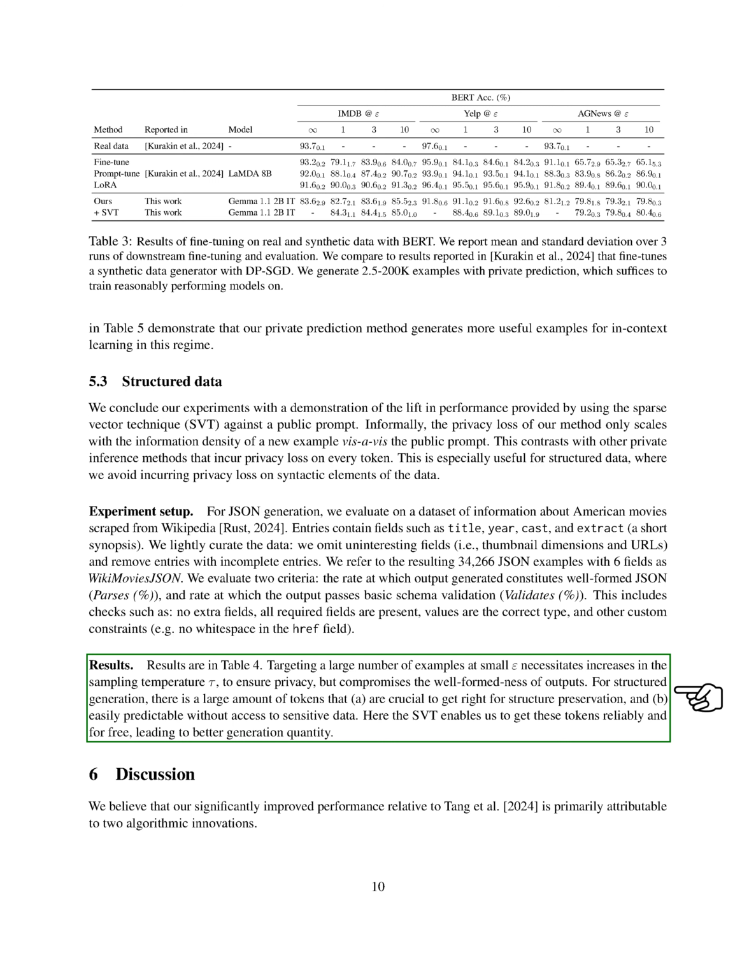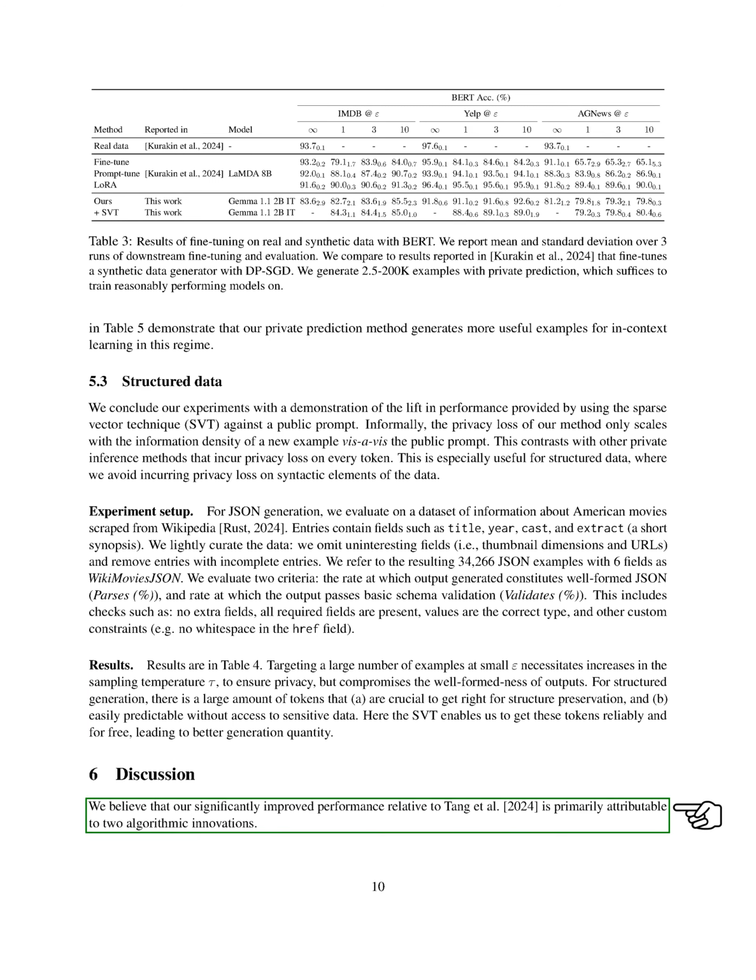For structured generation, there are tokens that are crucial for maintaining the structure and are easy to predict without sensitive data. The sparse vector technique, SVT, helps us reliably obtain these tokens at no extra cost, leading to better generation quality. We believe that our significant performance improvement is mainly due to 2 algorithmic innovations.